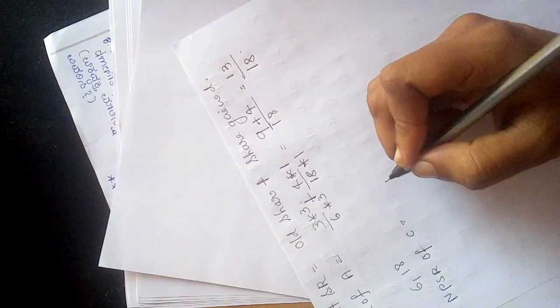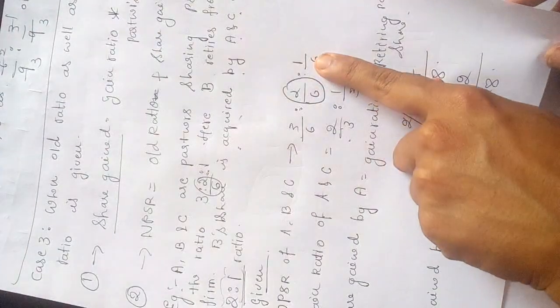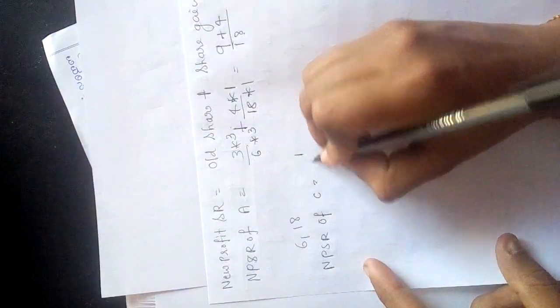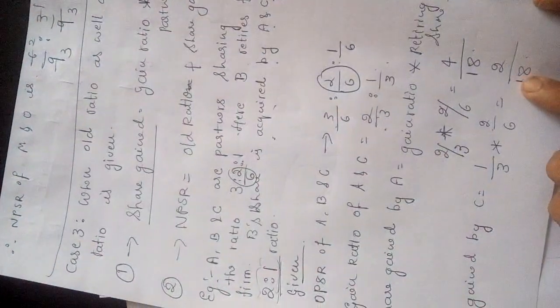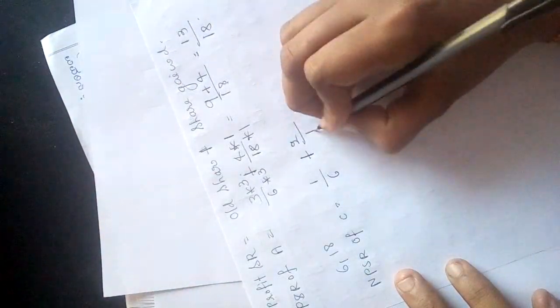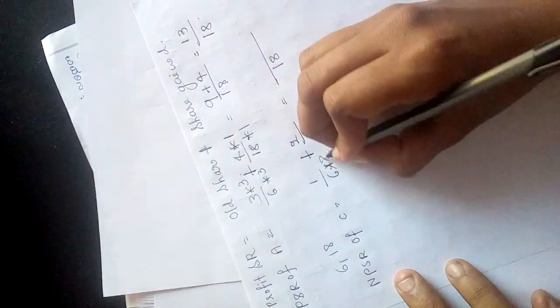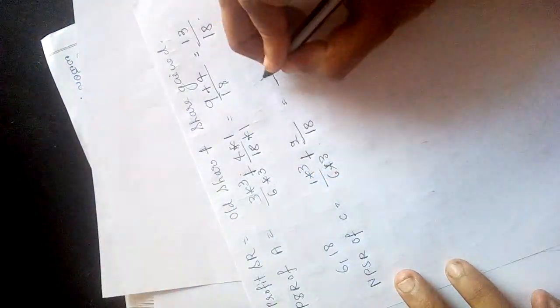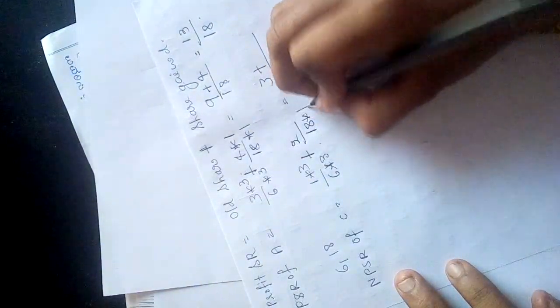Then go for calculating new profit sharing ratio of C. So what is his old share? It is given 1/6. So 1/6 plus what is his share gain? 2/18. So LCM is 18. 6 threes are 18. 1 threes are 3 plus 18 ones are 18.